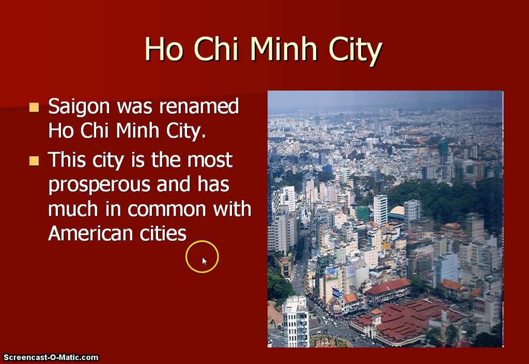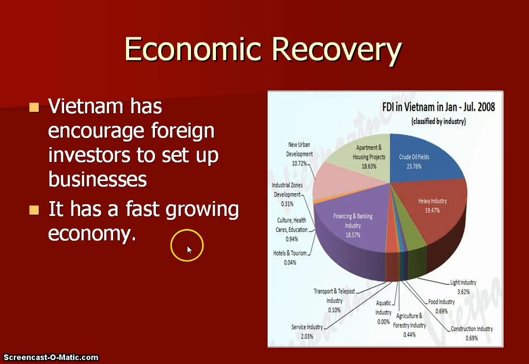Now Saigon is kind of the biggest city, or was the biggest city in South Vietnam, and then it got taken over and renamed Ho Chi Minh City. And it's very much a modern city that would fit just about anywhere in the world, including America, and has a lot of the same sort of prosperous things that we have in our cities. Vietnam has encouraged foreign investors to set up businesses and factories, and is a relatively fast-growing economy, so you can see all the different things that they're into.